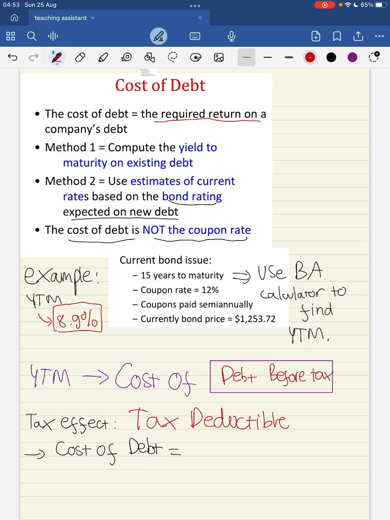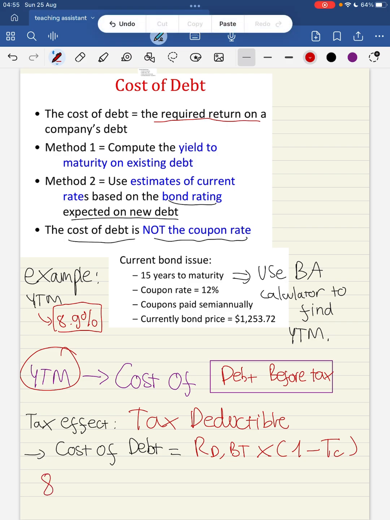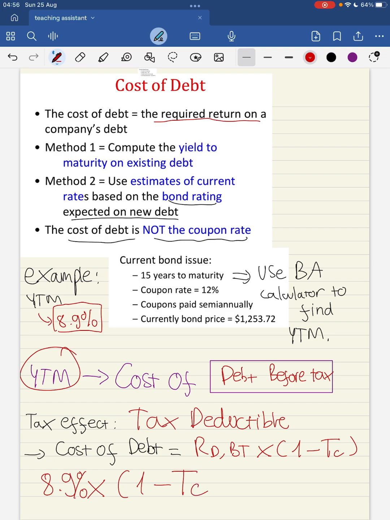That's how it works. It is tax deductible. You receive a tax deduction. Therefore, the final formula for the cost of debt: cost of debt before tax, which is the YTM, times 1 minus the corporate tax rate, which is the tax rate for your company. In this exercise, as we have the YTM at 8.9%, we take 8.9% times 1 minus the tax rate.